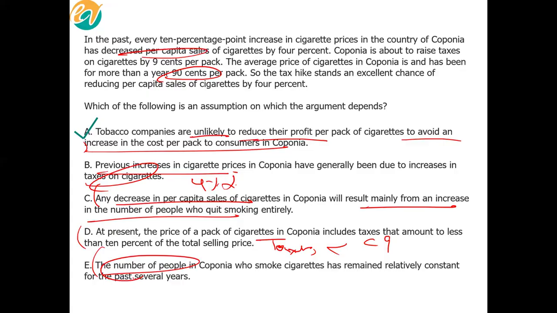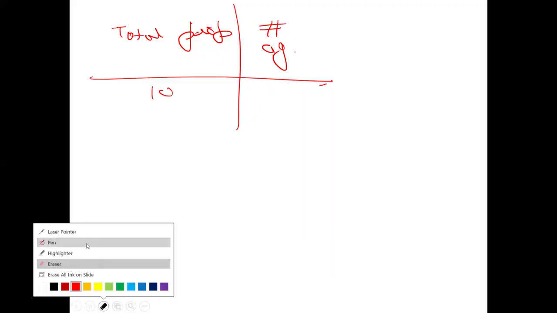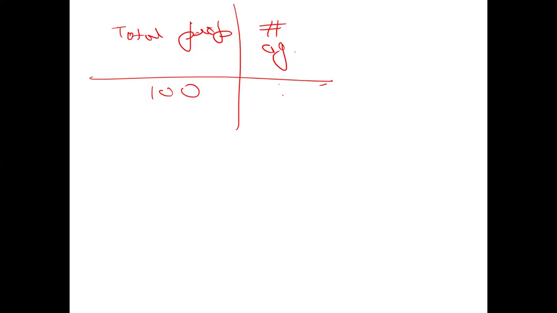Are we getting it? I'll just give you an example. Total people and number of cigarettes consumed. Suppose total people are 100 and number of cigarettes consumed is 10.